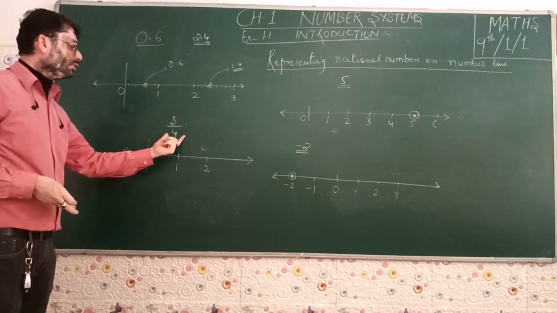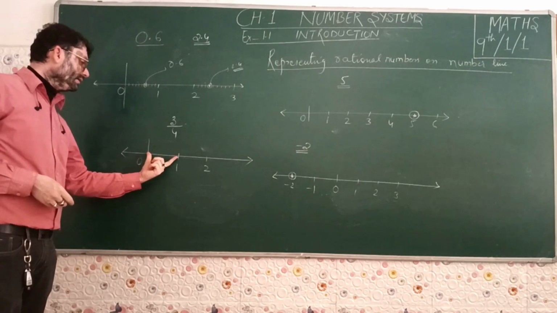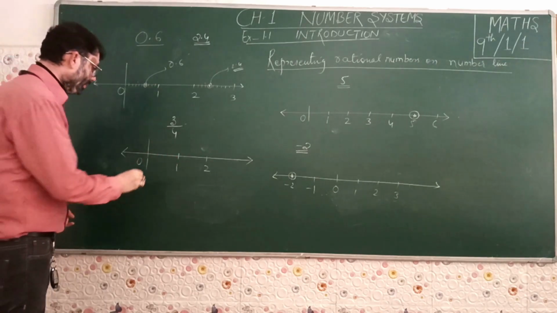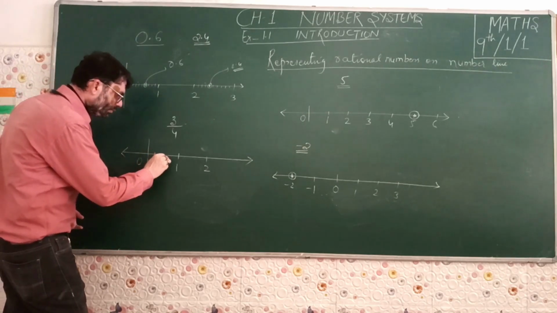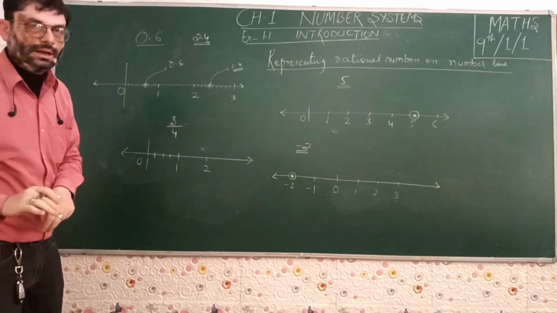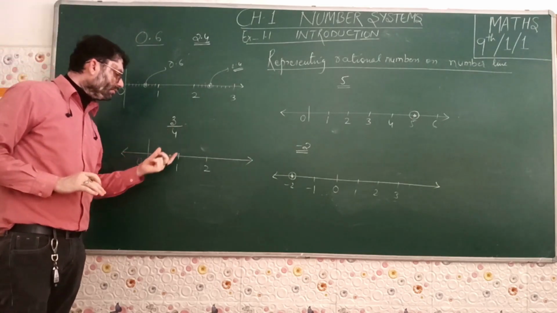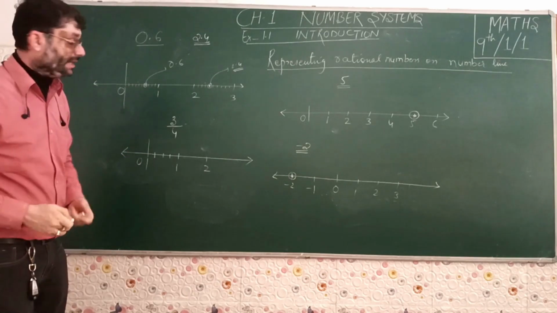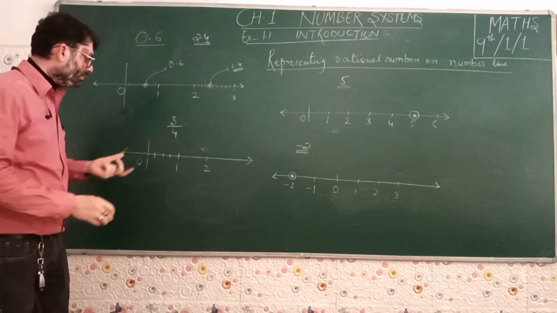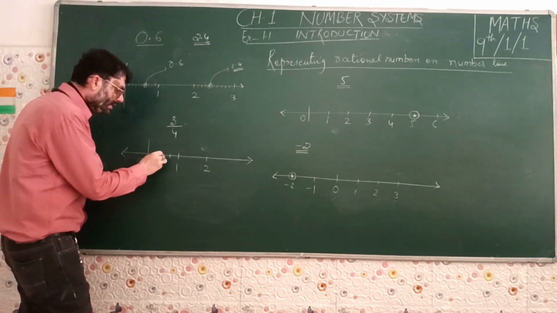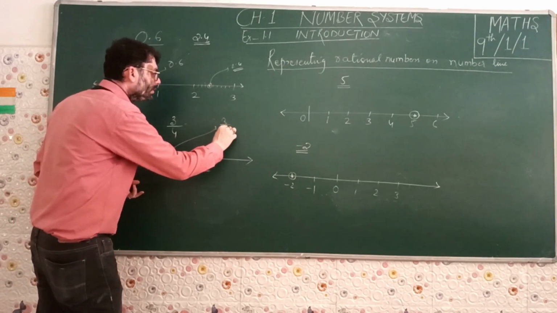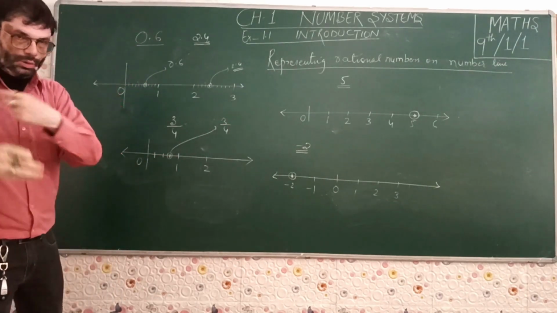So here the denominator is 4. So divide this distance, this part between 0 and 1, into 4 equal parts. 1, 2, 3 and 4. We have divided into 4 equal parts. As soon as we divide into 4 equal parts, then we will see what our numerator is. The numerator is 3. So we will have to take the third part. So 1, 2 and 3. So this one is my 3 upon 4. Let me tell you once again.